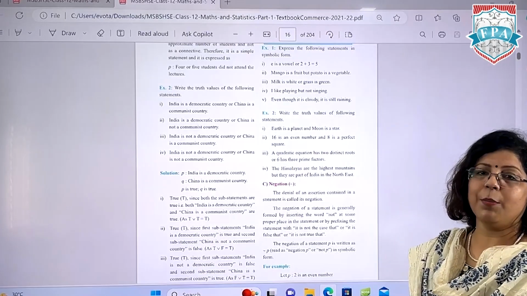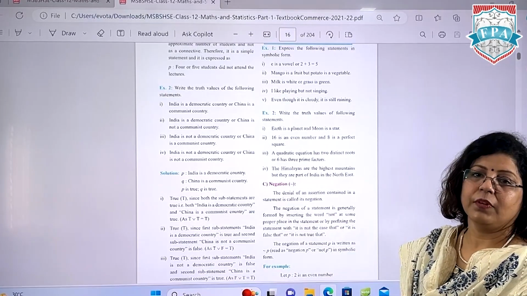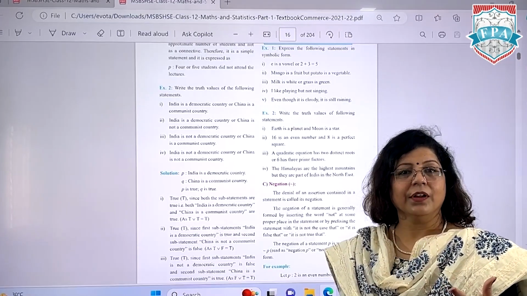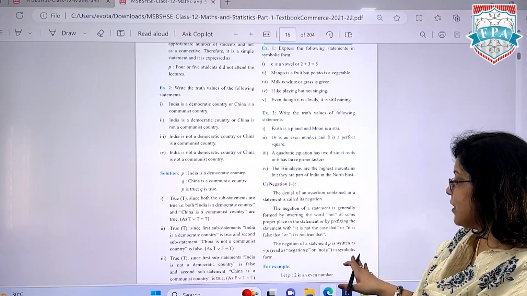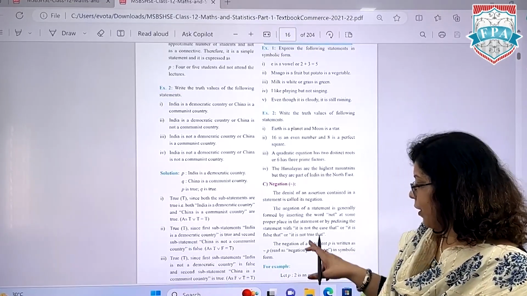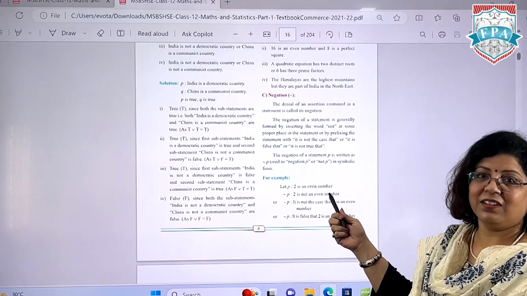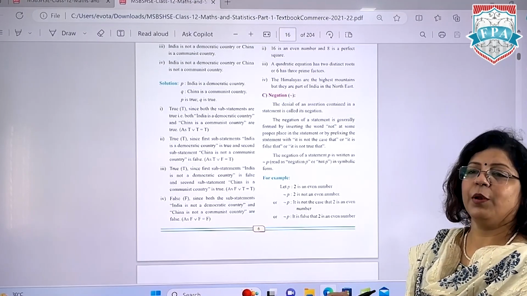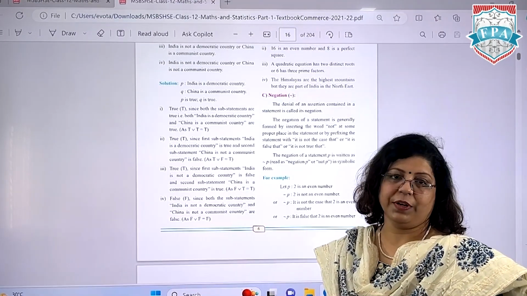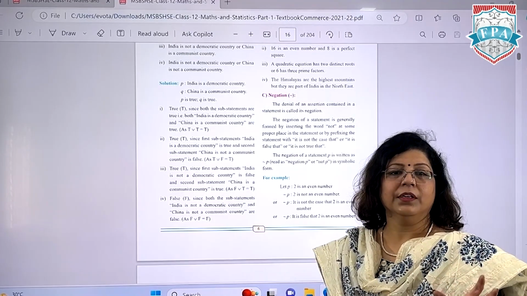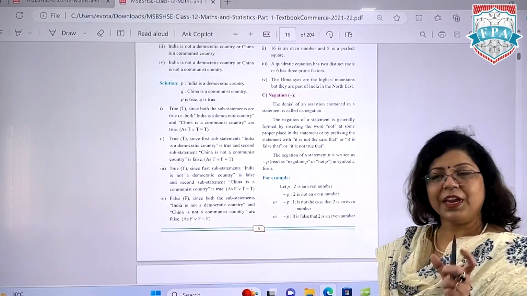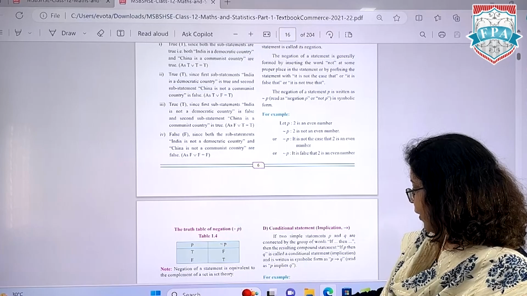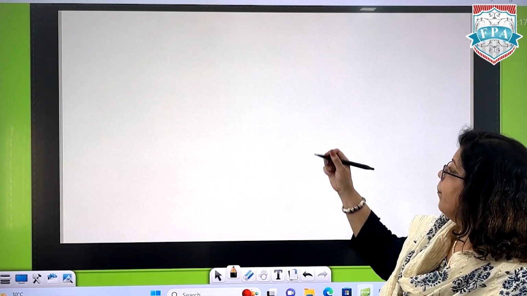Okay. Then we come across negation. As I just said, negation, negative word comes from negative. So negation will give you any statement or the negative of any statement. Like if जो हमारा favorite statement है P, 2 is an even number or 2 is a prime number. So negation of P will be 2 is not a prime number. Simply add a not over there. Simply put a word which is making it a negative statement. So that is negation.